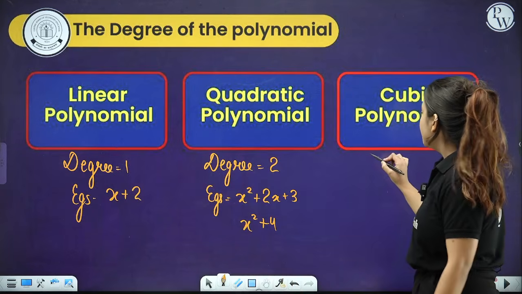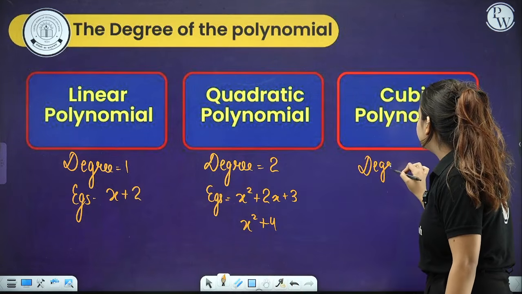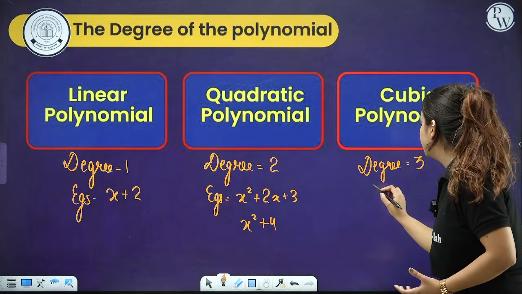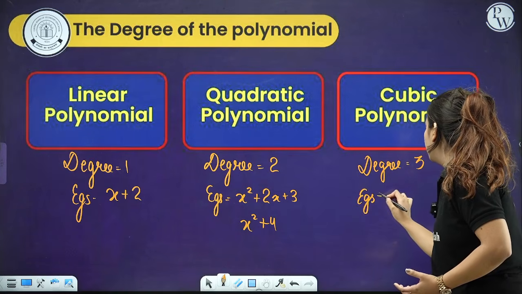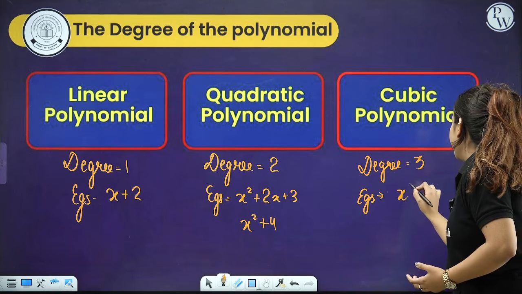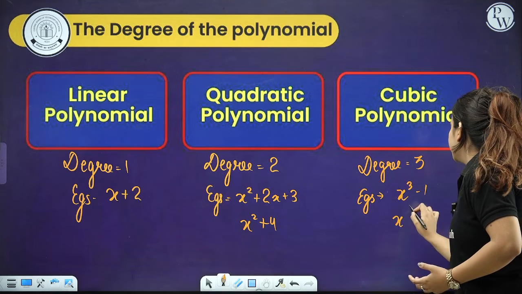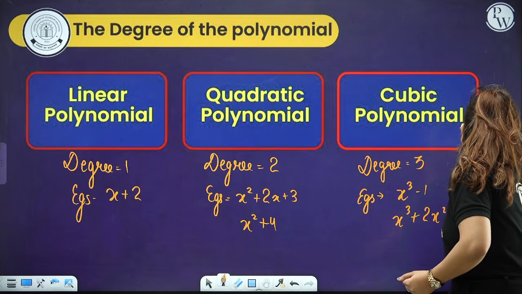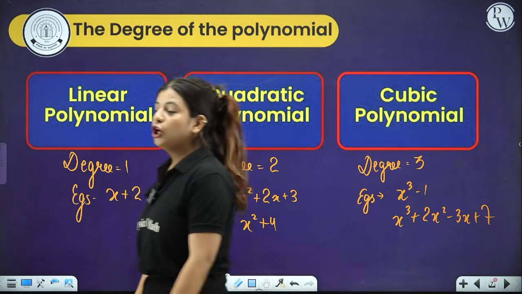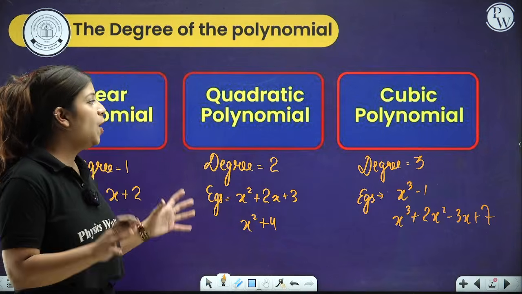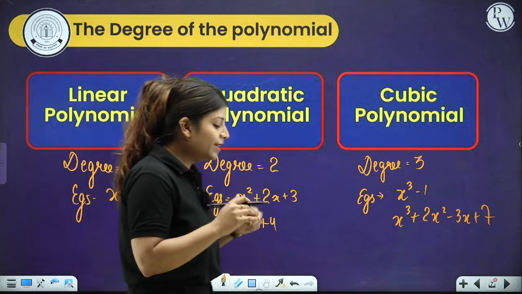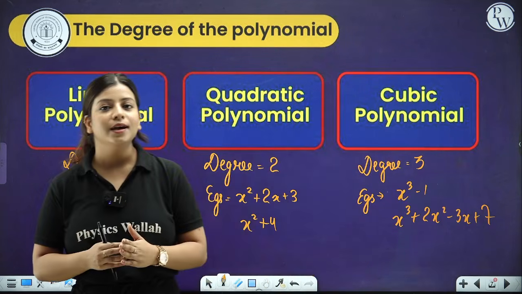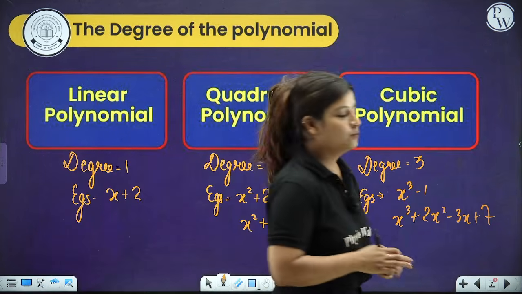Cubic polynomial: wherever the highest power of the variable is 3, that means the degree is 3, that is known as a cubic polynomial. For example, x cube minus 1, or x cube plus 2x square minus 3x plus 7. This becomes our cubic polynomial. I hope this is clear to you. Let's quickly recap it. Linear: highest power 1. Quadratic: highest power 2. Cubic: highest power 3.